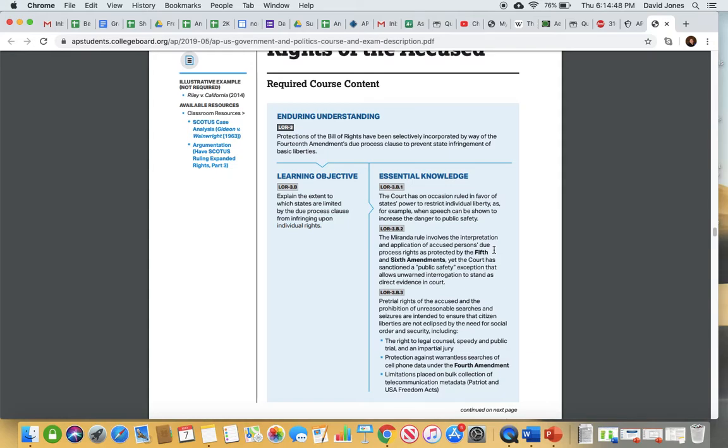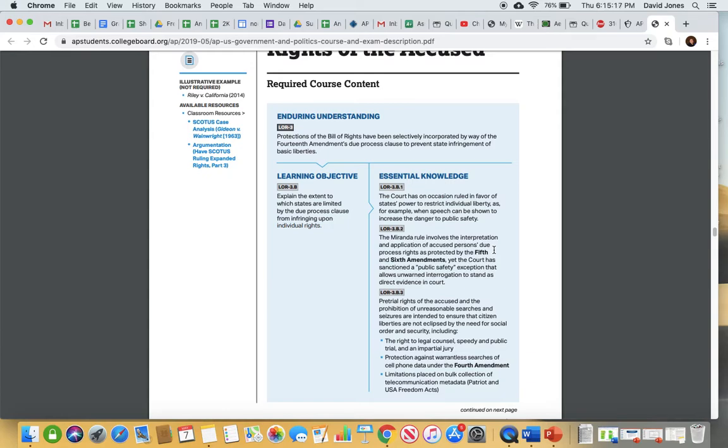Big thing with public safety exception is they will allow evidence in if somebody inadvertently tampers with evidence without meaning to. So let's say you have a crime scene and there's a pool of blood and a person just got stabbed. Paramedics and police arrive on the scene, and in order to try to save that person's life, because they're still alive, they trample through the blood, and now there's footprints in the blood, and they've kind of contaminated the crime scene, not intentionally, but they've done it to try to save a person's life.